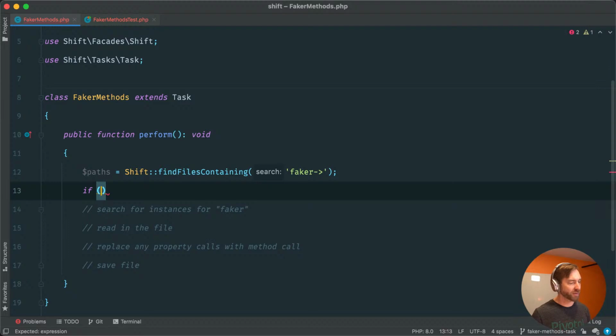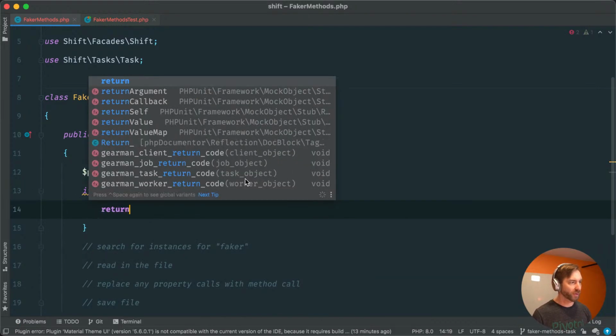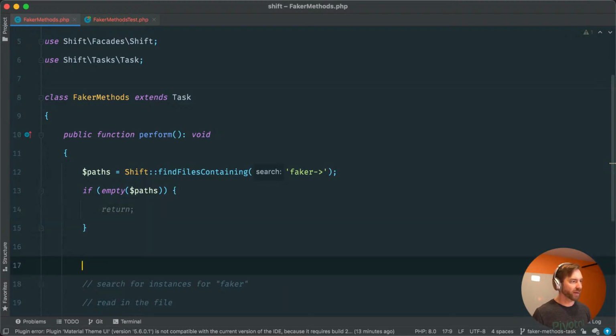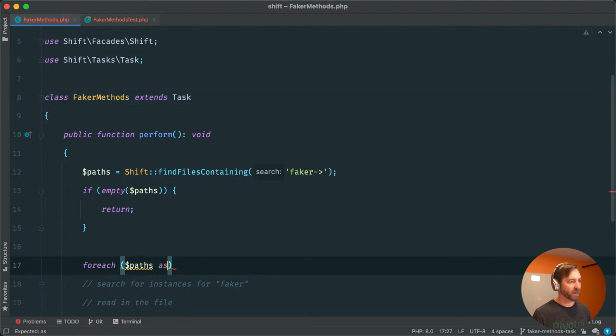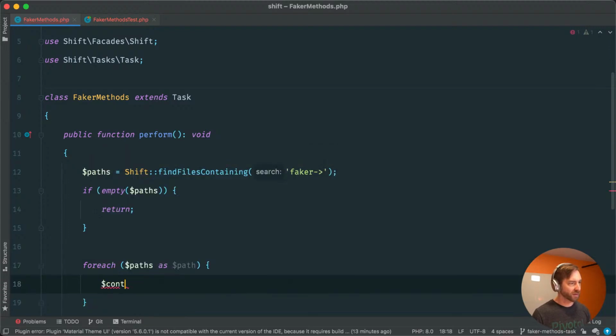I'm just going to jump ahead here. So basically if empty paths, then we would know to return. Otherwise, we're going to foreach over paths as path. And then we're going to say contents equals shift get file contents.